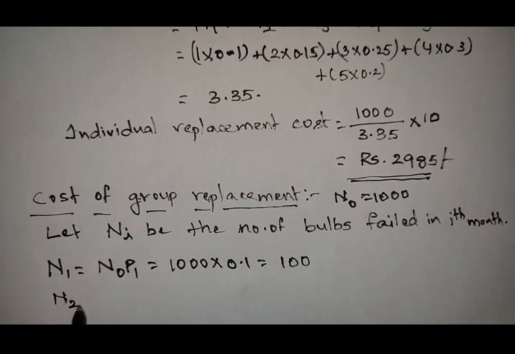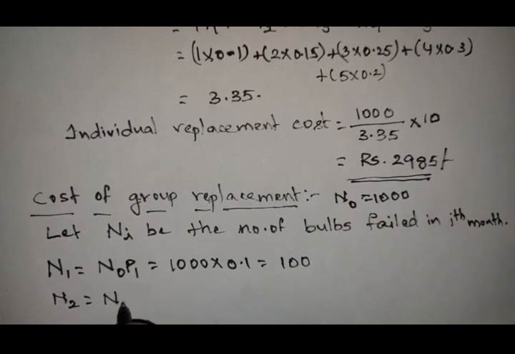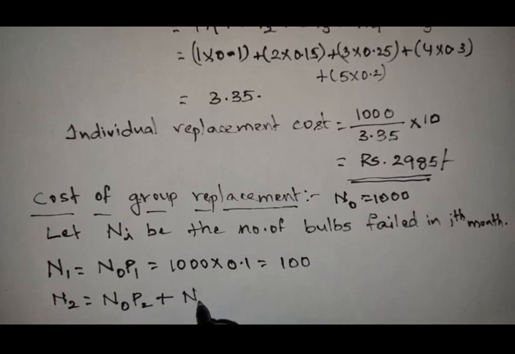Second month, N2 is equal to N0 into P2 plus N1 into P1. You can understand this formula: the subscripts sum to 2, 0 plus 2, 2 plus 1, 1 plus 1, 2. As we go on, we increase one index on N and decrease one index on P. So N0 into P2 plus N1 into P1.